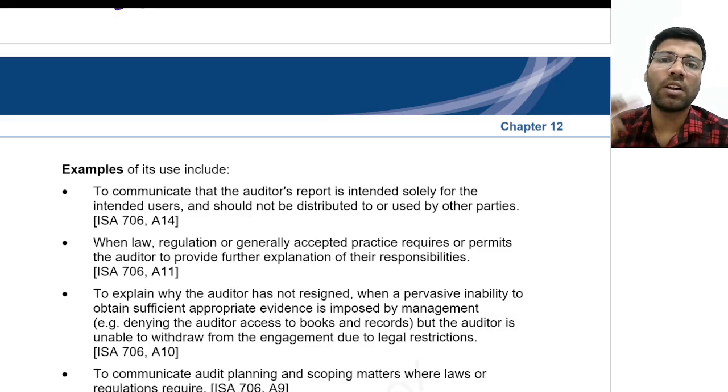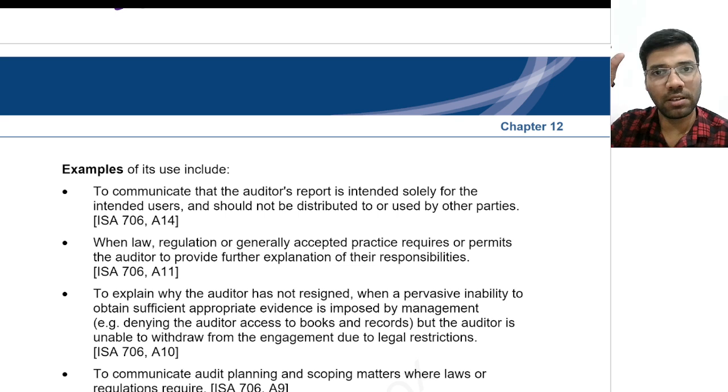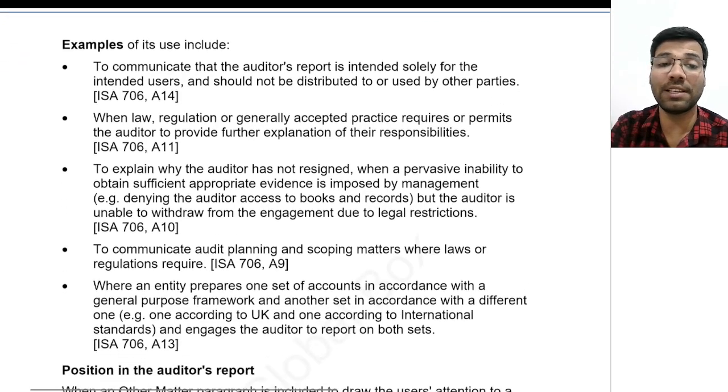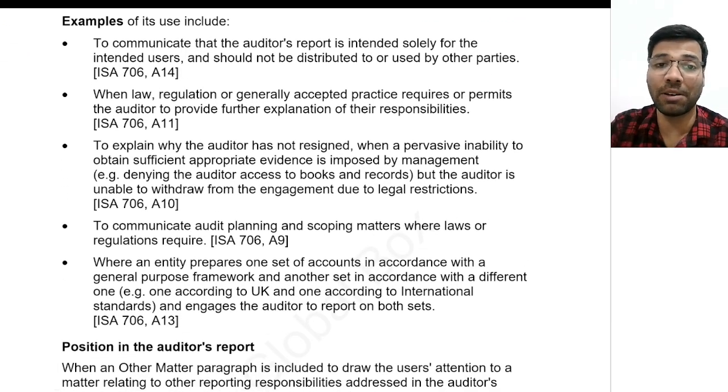Once again, repeat. Emphasis of matter paragraph means highlighting the information which is already presented and disclosed in financial statements. And other matter paragraph is about those matters which are not there in the financial statements. Okay, once you see these examples, you can understand in a much better manner.